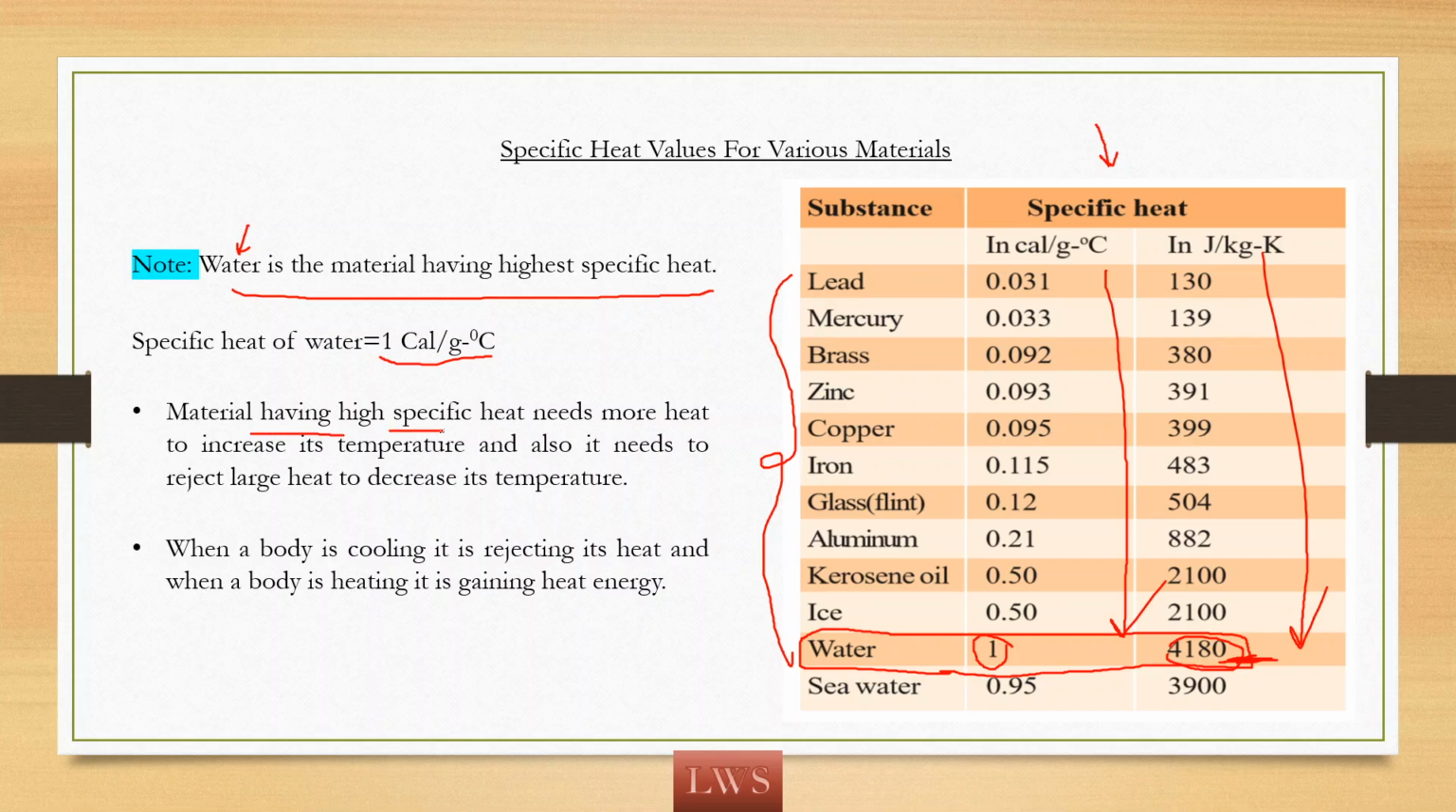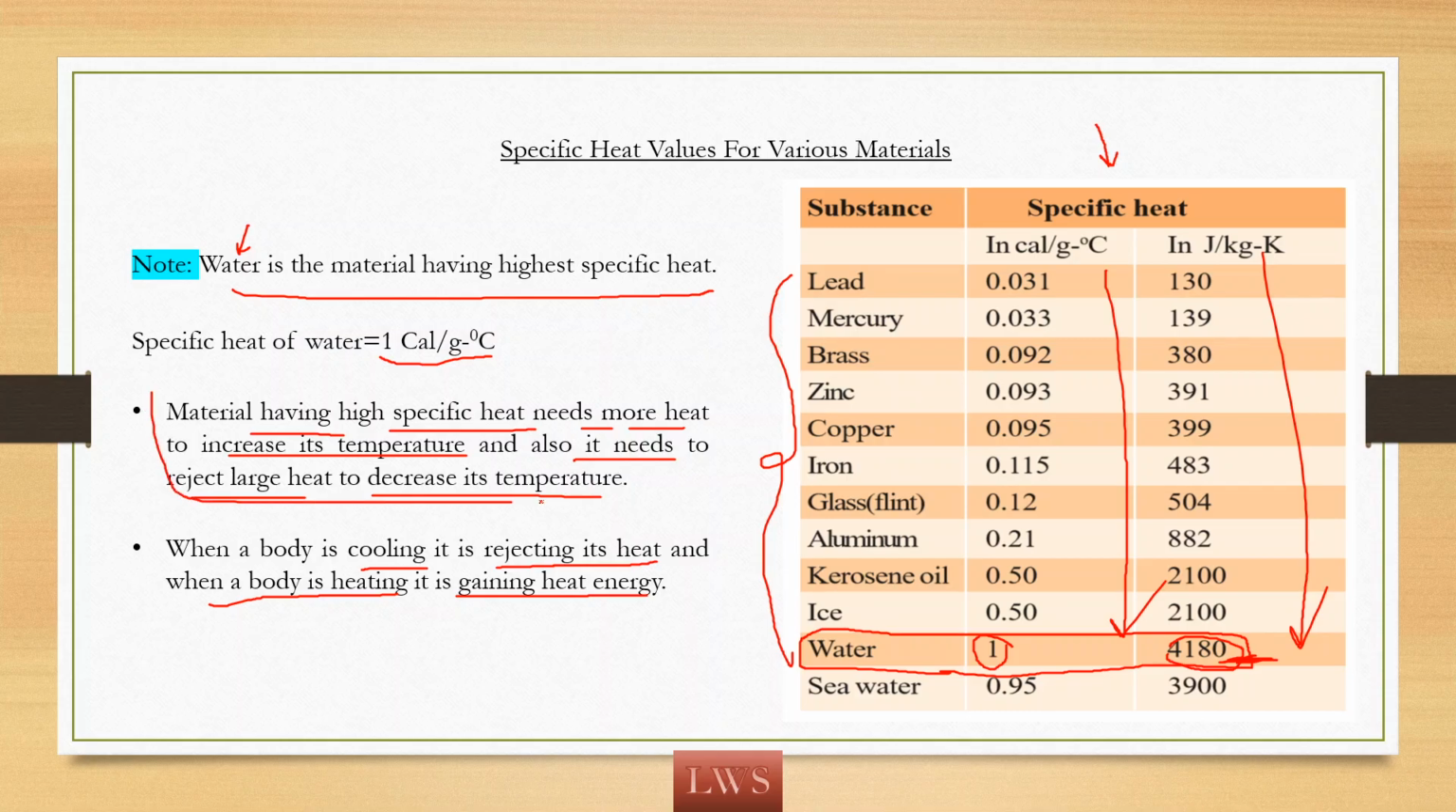A material having high specific heat needs more heat to increase its temperature, and it also needs to reject a large amount of heat to decrease its temperature. When a body is cooling, it is rejecting its heat energy, and when a body is heating, it is gaining heat energy.